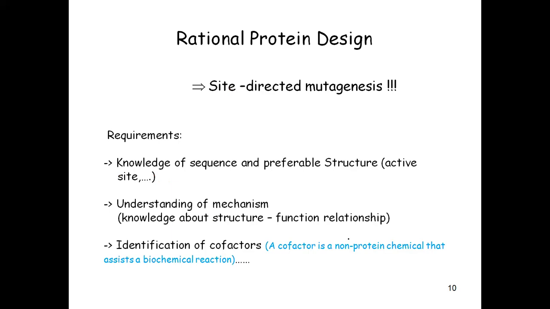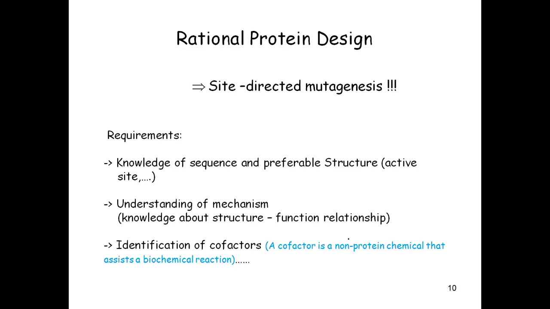So first is rational protein design, that is site-directed mutagenesis. Now, these are the basic requirements: we should have knowledge of sequence and preferably structure. Secondly, we should understand the mechanism, that is knowledge about structure-function relationship, just like the structure-activity relationship which you study in medicinal chemistry. And the third point is identification of cofactors.